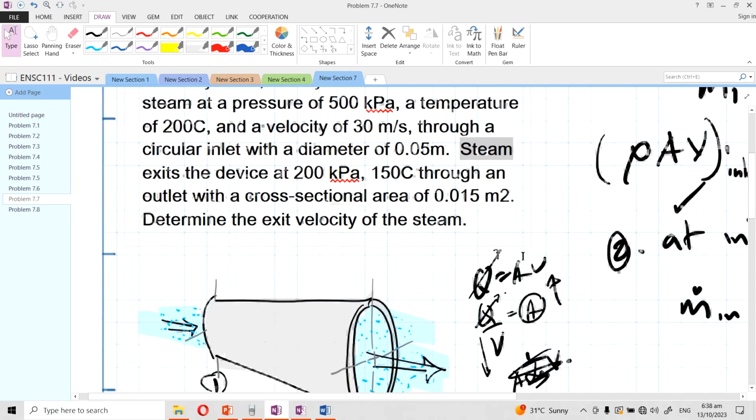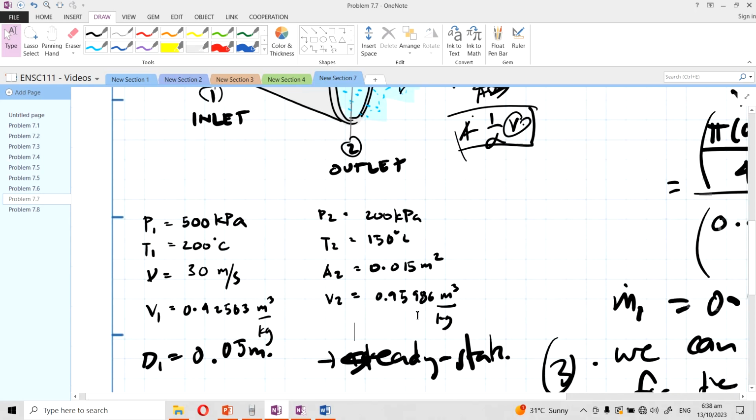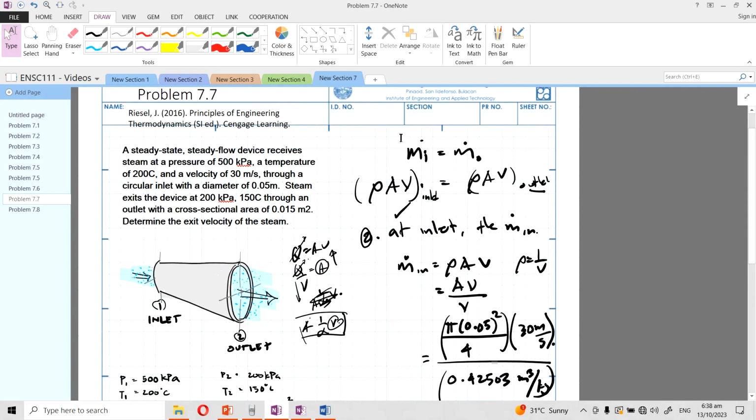It's steam, so it varies. When I say compressible, that means pressure affects the density. So that's the reason why you have to go into the tables to find this one. The reason why I just give this straight to you is because we just want to be familiar with how to use this conservation of mass.